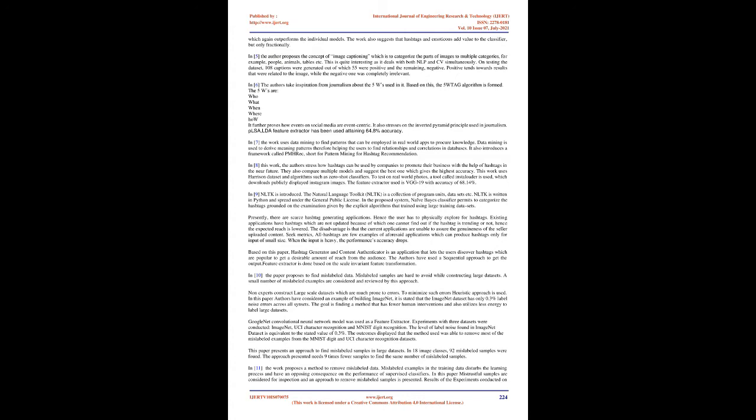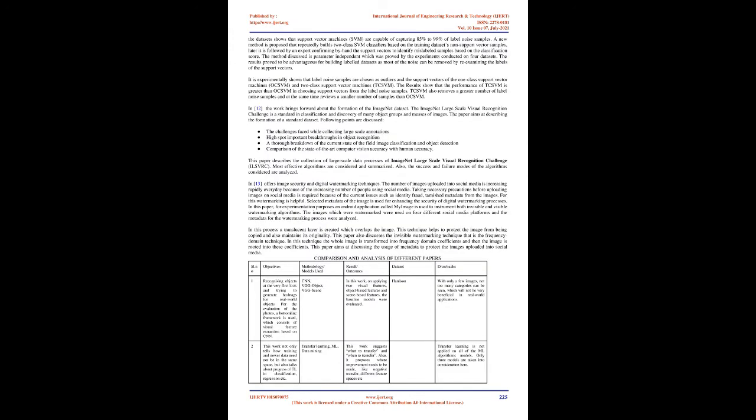Presently, there are scarce hashtag generating applications. Hence the user has to physically explore for hashtags. Existing applications have hashtags which are not updated, because of which one cannot find out if the hashtag is trending or not, hence the expected reach is lowered. The disadvantage is that the current applications are unable to assure the genuineness of the seller uploaded content. Seek Metrics and All Hashtags are few examples of aforesaid applications which can produce hashtags only for input of small size. When the input is heavy, the performance's accuracy drops.